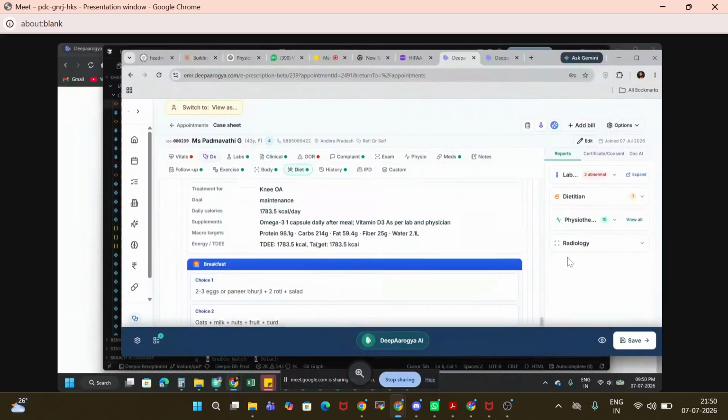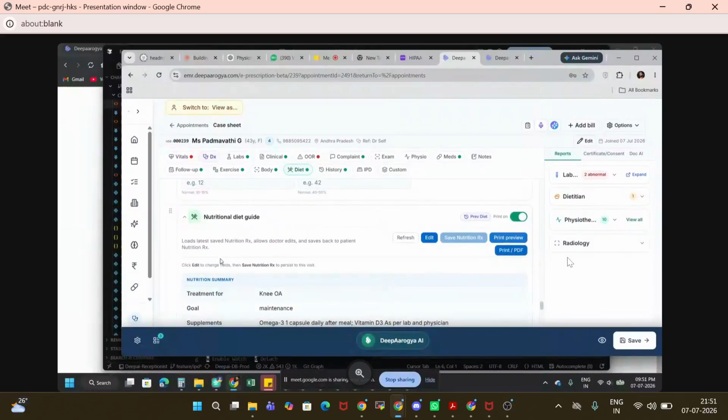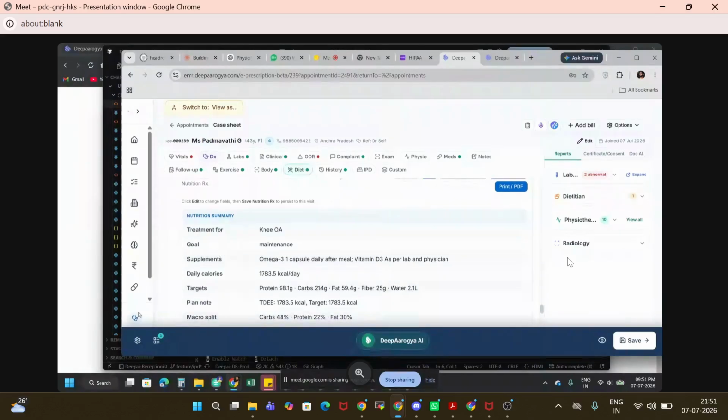Similarly, if you can see here, we have a nutritional guide also based upon all the conditions. I will be covering this in the next section, where we have a nutritionist agent, which is basically generating the diet based upon all the diagnosis and clinical history. Okay, so that's it for the OPD.